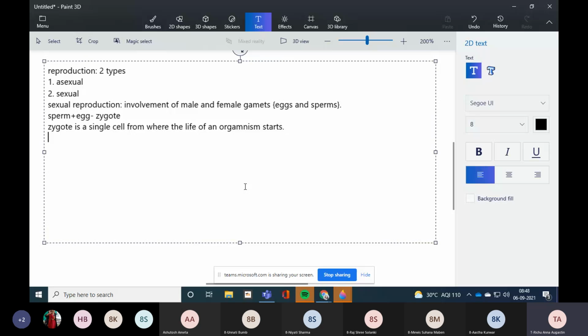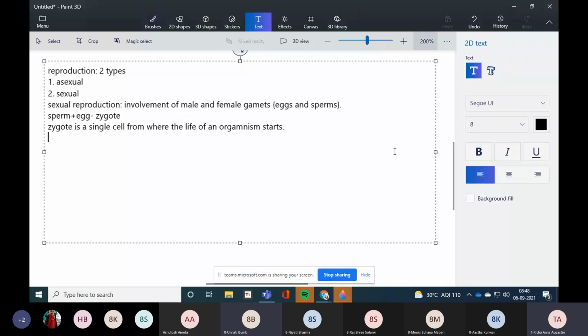Otherwise, if the nucleus does not divide, only one cell can get the nucleus and the other one will eventually die, because the nucleus is not there. So first, division of the nucleus is very necessary. Are you getting my point?